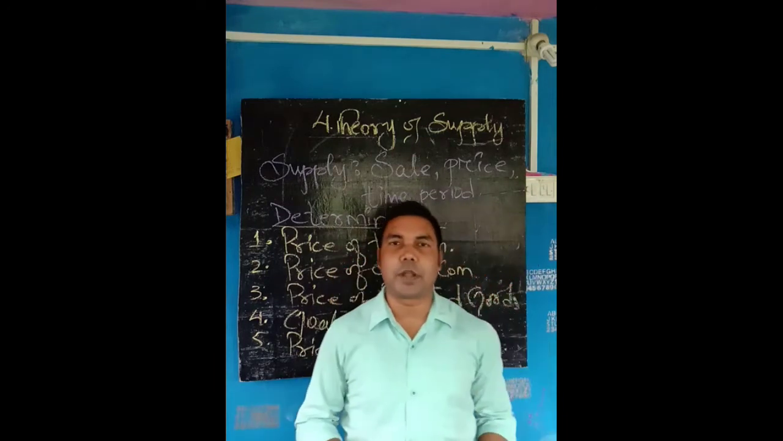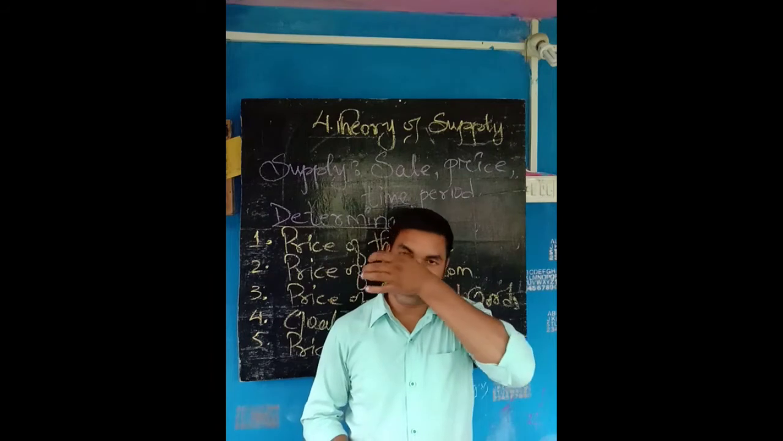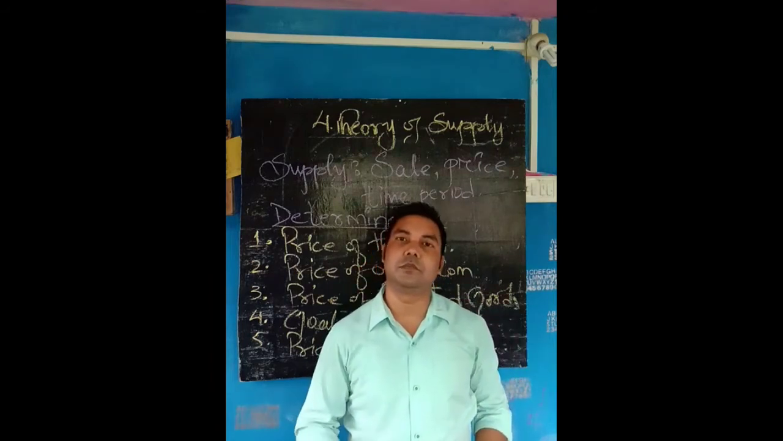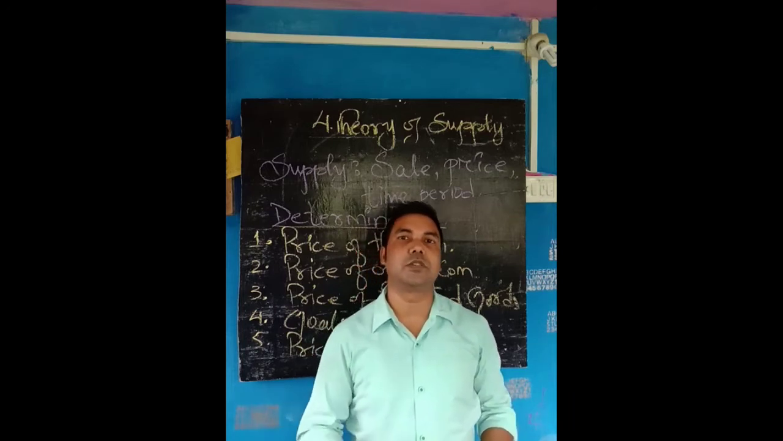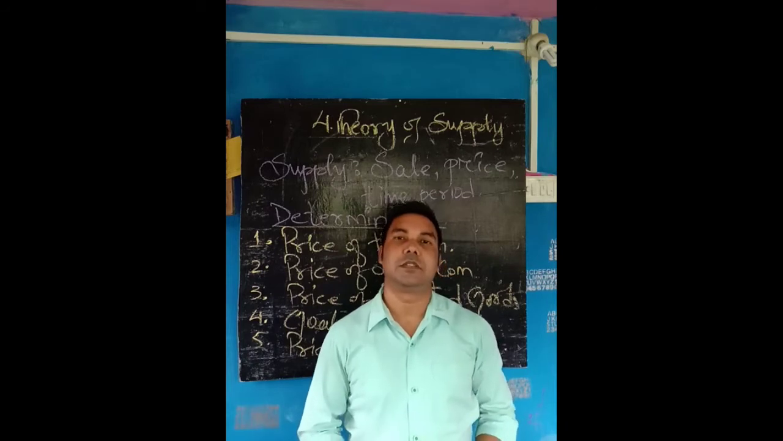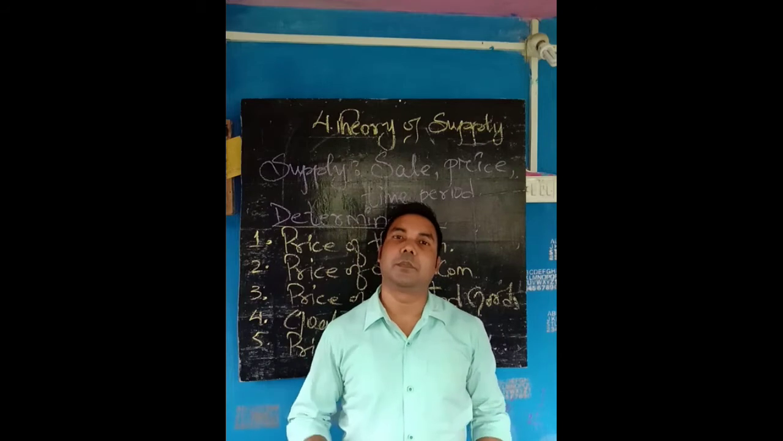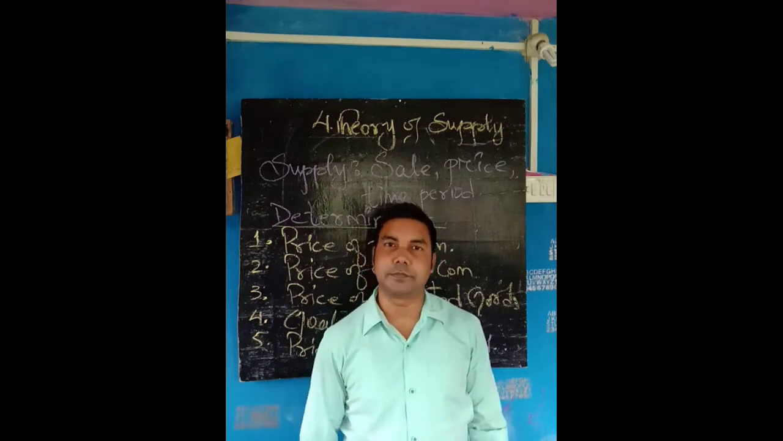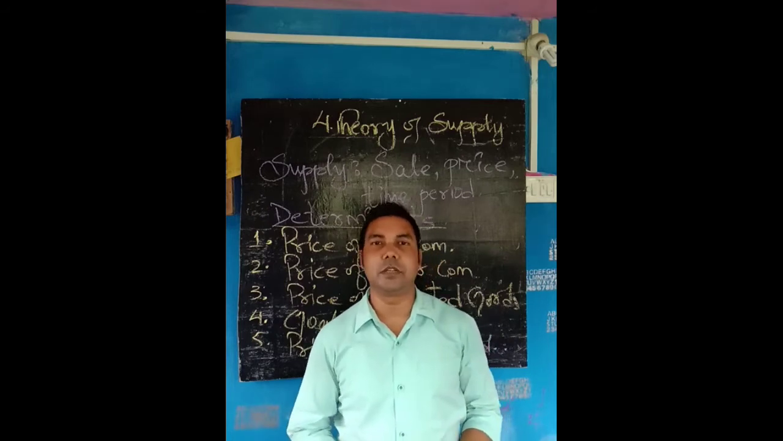When the price of the commodity increases in the market, in the same way the supply for the product also increases. If the price decreases, the supply also decreases. Why? What is the reason? Because if the price increases, the supplier will be getting much more profit.